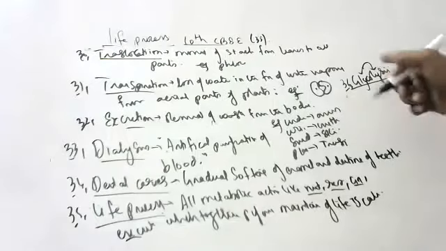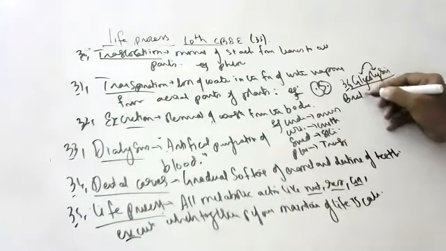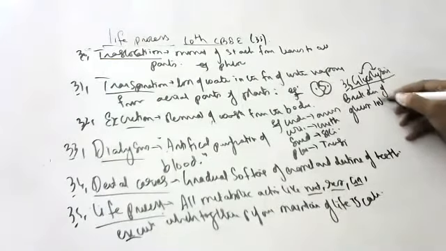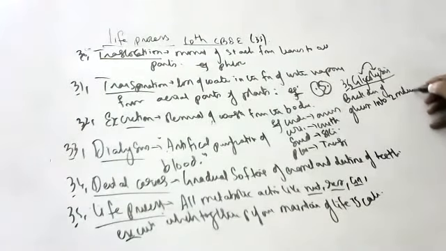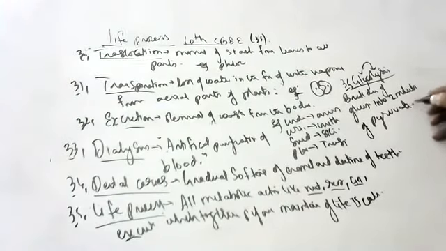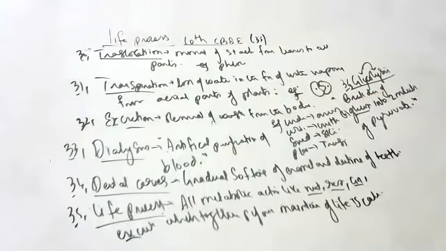Glycolysis: lysis means breakdown, glyco means glucose. Breakdown of glucose into two molecules of pyruvate. Glucose is a six-carbon compound.